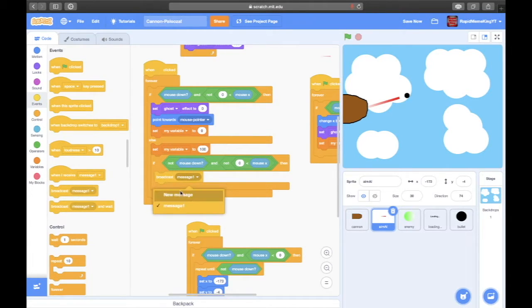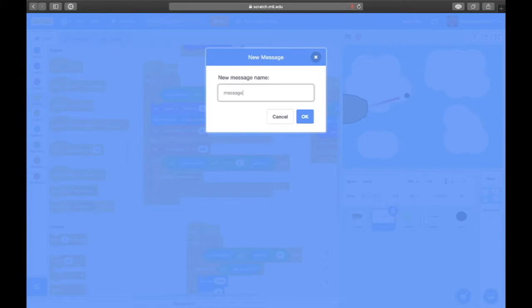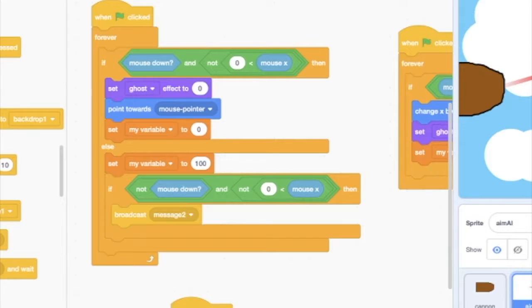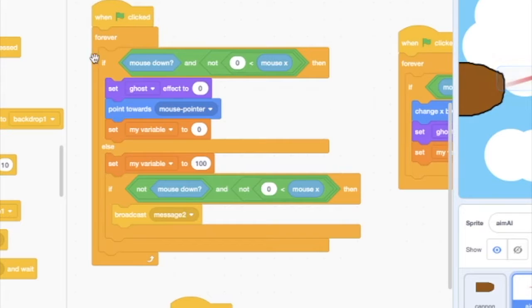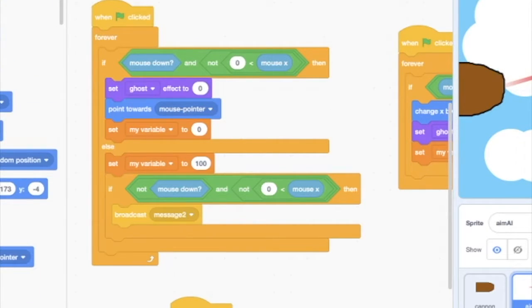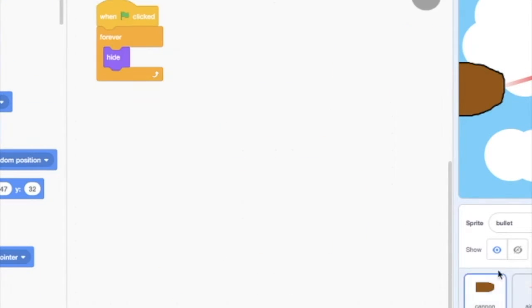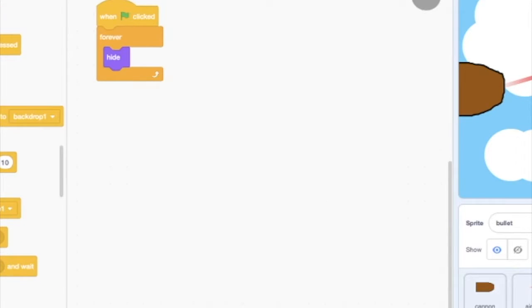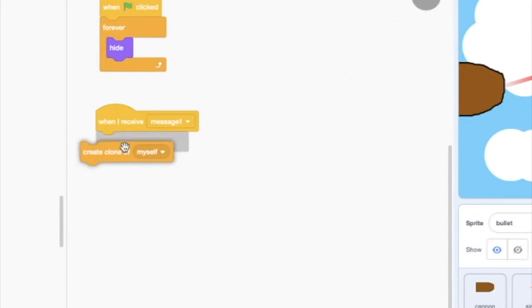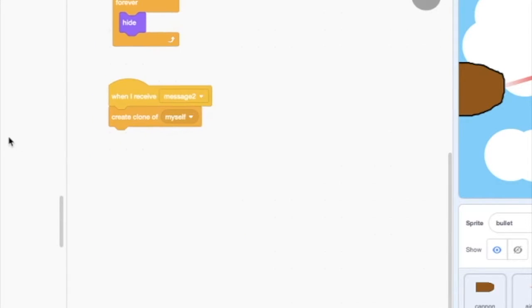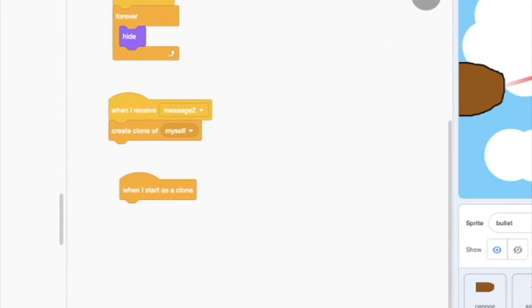So we're gonna broadcast a message too. That message is going to, so it's gonna go to AI's start position, which is 173 negative 4. So when I receive message 1, create a clone of myself, or actually message 2, and then when I start as a clone, we have to